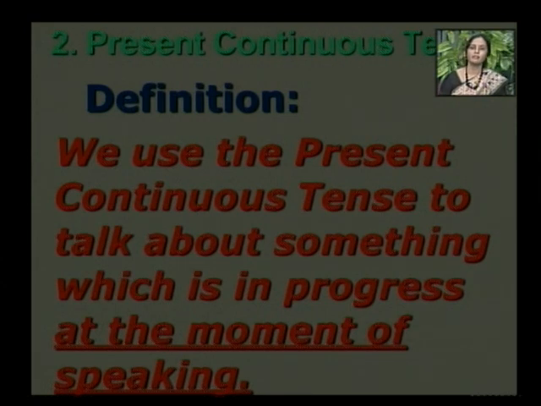Now in this definition, the words at the moment of speaking is important because present continuous means ચાલુ, અત્યારે હાલ ચાલુ જે પ્રક્રિયા છે, હાલ ચાલુ જે કંડિશન છે એના વિશે વાત કરે છે. So present continuous tense refers to the process which is happening at the present moment. So this is important if we have to learn present continuous tense.